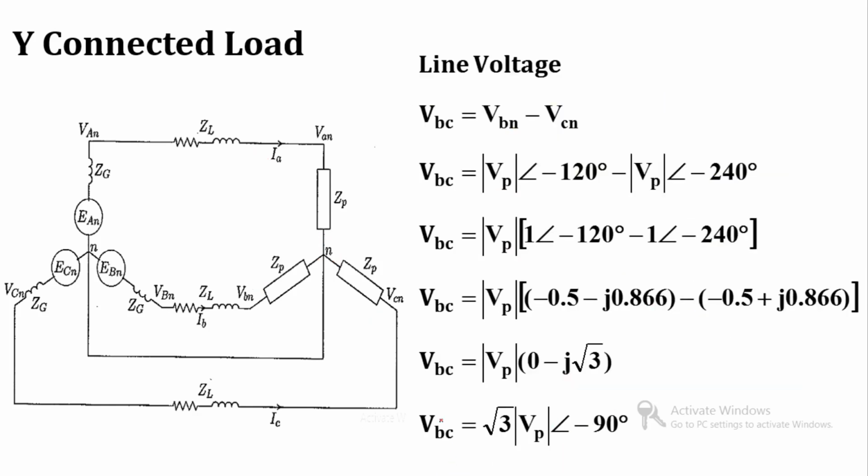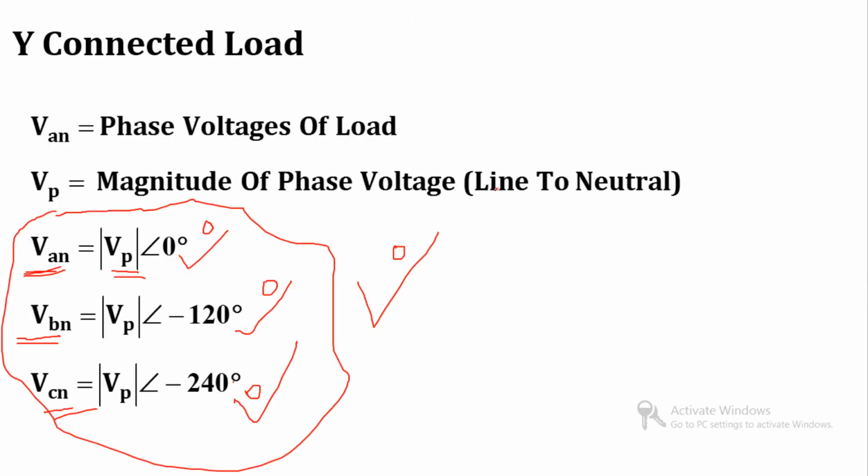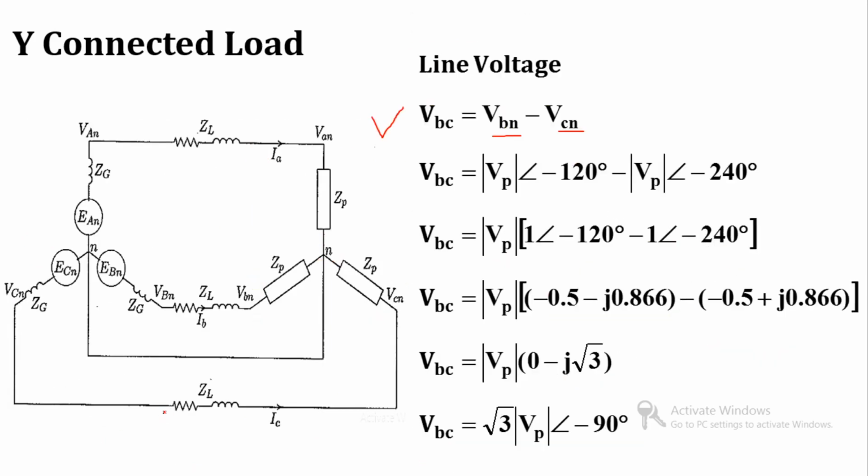Similarly we can find out the line voltage BC. So VBC is equal to VBN minus VCN. Again put the value of VBN. We know that VBN is equal to VP at an angle minus 120 degree, and VCN is equal to VP at an angle minus 240 degree. So I will put VBN equal to VP at an angle minus 120, and VCN equal to VP at an angle minus 240.